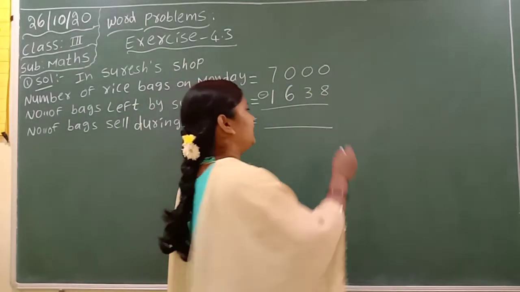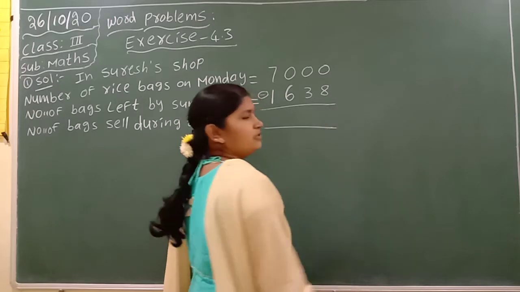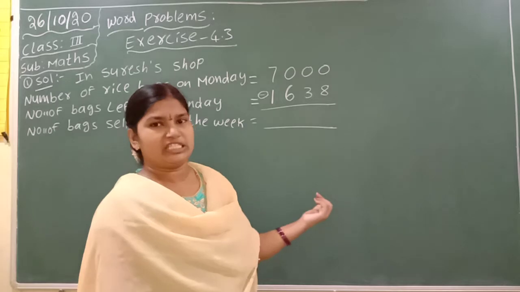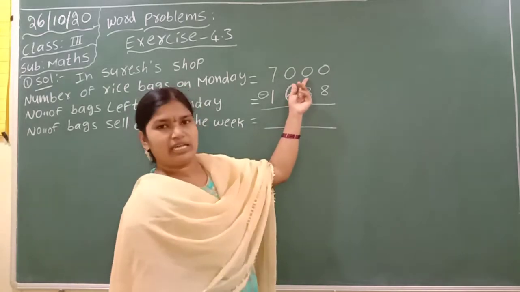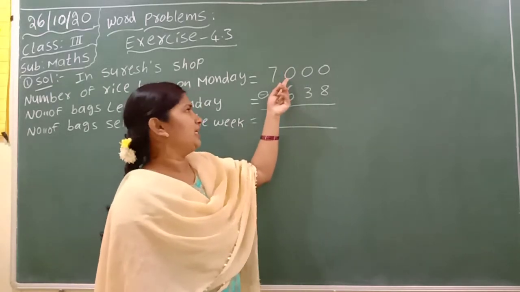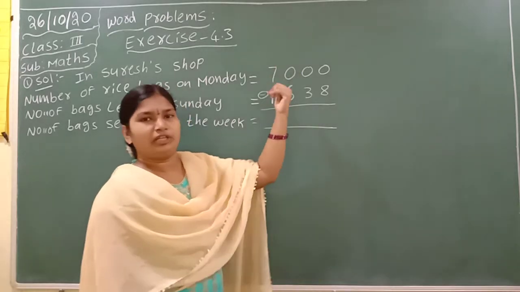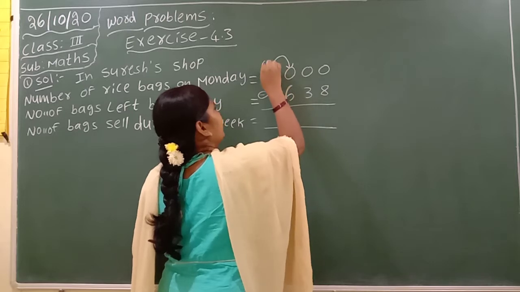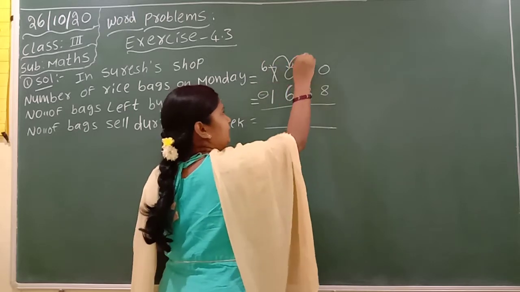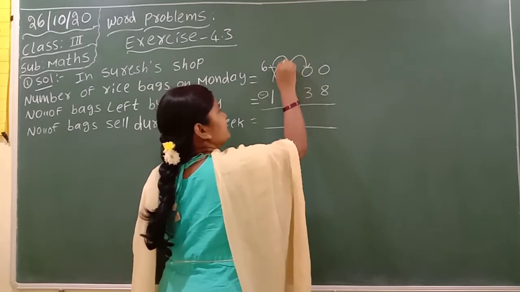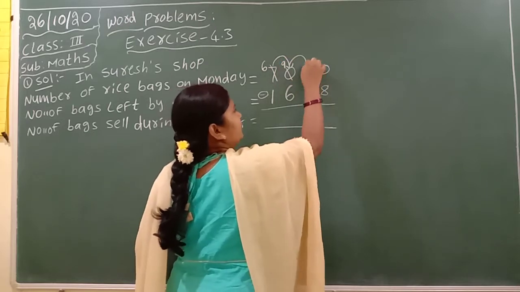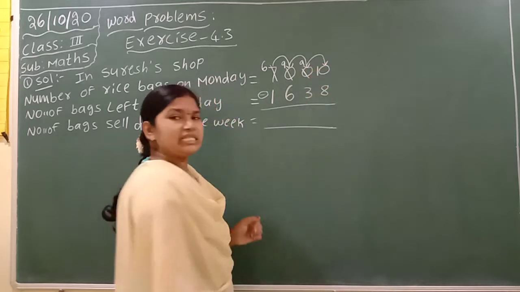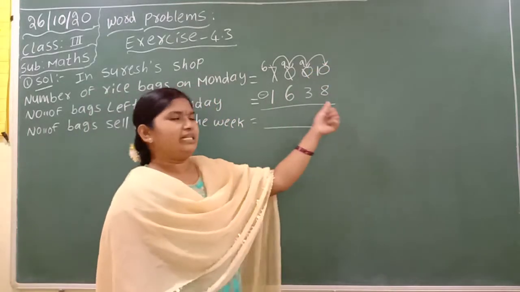Here, 0 minus 8 is possible? Not possible. So we have to take regrouping, means borrow from the next place. Here also 0 is there. Take from the next place. Here also 0 is there. Again you have to take from the thousands place. Here, borrowing means this becomes 6. This becomes 10. 10 giving 1 means this becomes 9. Again 10 giving 1 means this also becomes 9. This becomes 10. 10 minus 8.